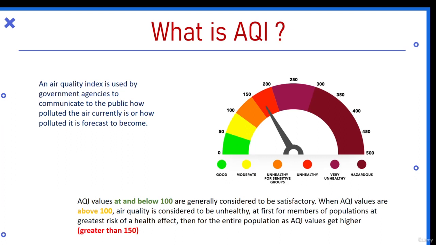And if the air quality index is greater than 150, then the entire population is at greater risk of a health effect. Basically, it measures the number of dust particles or harmful organisms present in the air, which tells us what the air is like for us. Generally, an air quality index below 100 is quite good.